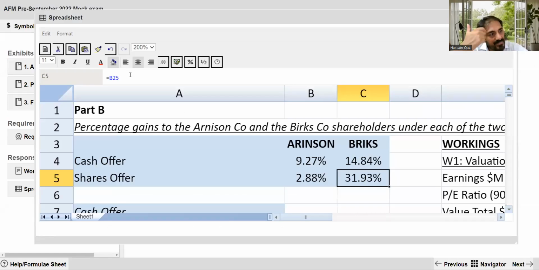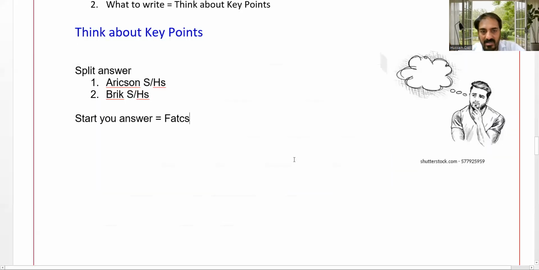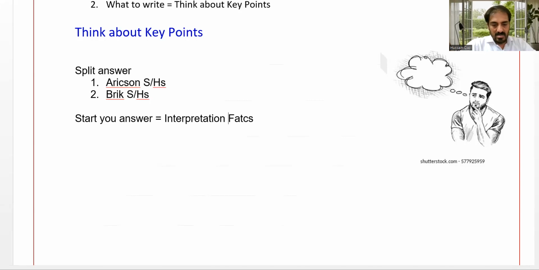For example, if you start with the Ericsson shareholders, you have to start with a lower return with the share offer and a higher return with the cash offer. Just start with the interpretation of the facts, of whatever you have done in the calculation.